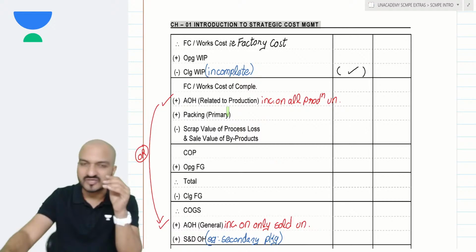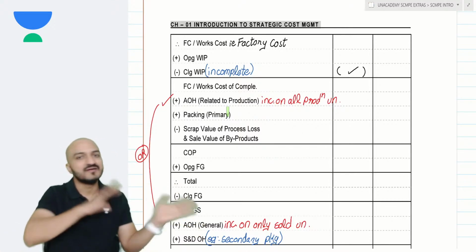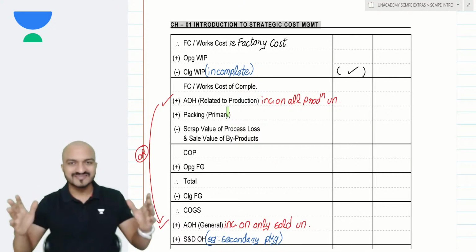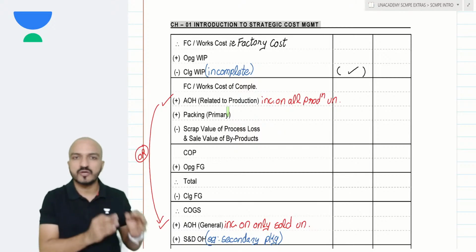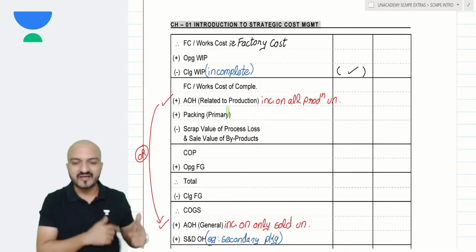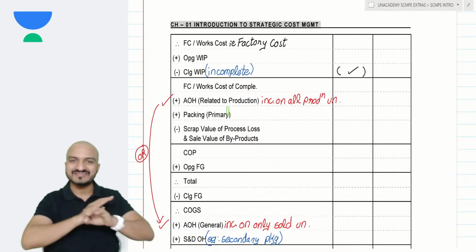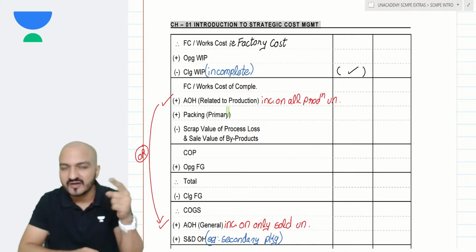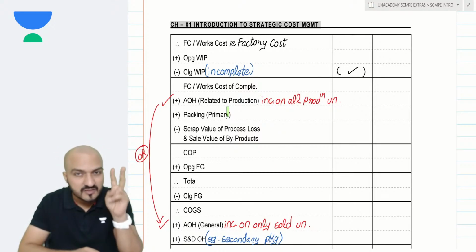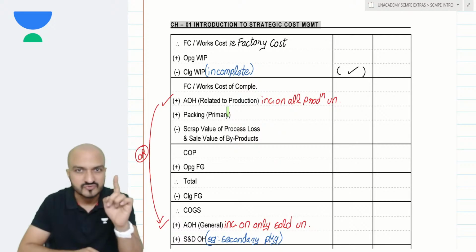But secondary packaging is not required for storage. Secondary packaging is the packaging which is required for transportation. Like say the boxes, carton boxes. Yeah. So once my production is completed, as soon as the production is complete, you will put primary packaging on that. But as soon as the production is complete, will you put it in a box and seal the box? No. Boxing and sealing will be done when you dispatch that goods for sale. So secondary packaging is incurred only on the goods which are sold. Primary packaging is incurred on every unit which is produced.